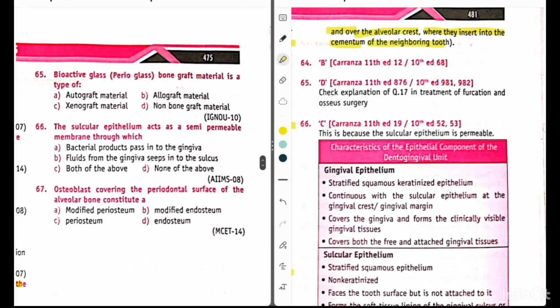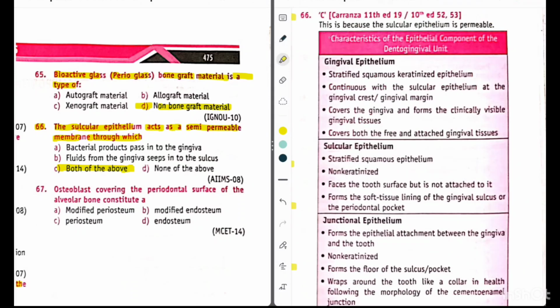Now question 65. Bioactive glass, also known as perioglass, bone graft material is a type of option A, autograft material, option B, allograft material, option C, xenograft, or option D, non-bone graft material. So its answer is option D, non-bone graft material. Now question 66. The sulcular epithelium acts as semi-permeable membrane through which option A, bacterial products pass in the gingiva, option B, fluid from the gingiva seeps into the sulcus, option C, both of the above, option D, none of the above. So its answer is option C, both of the above.